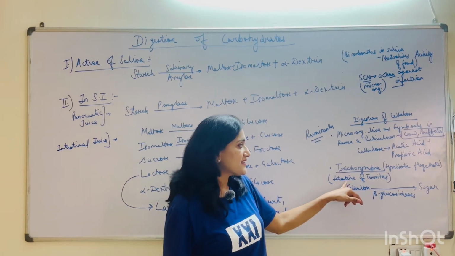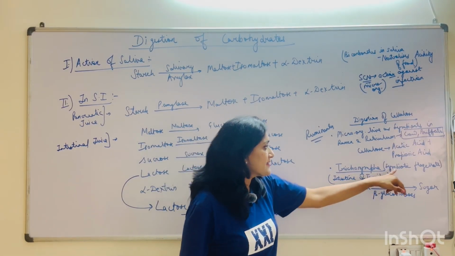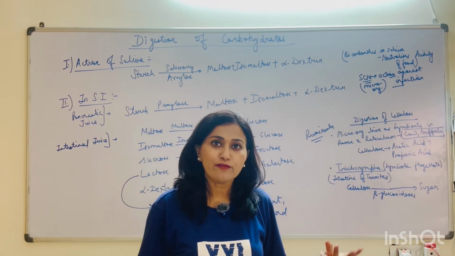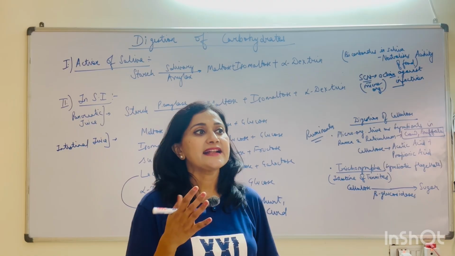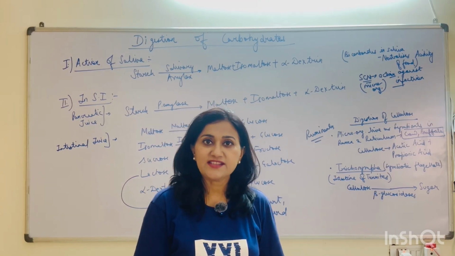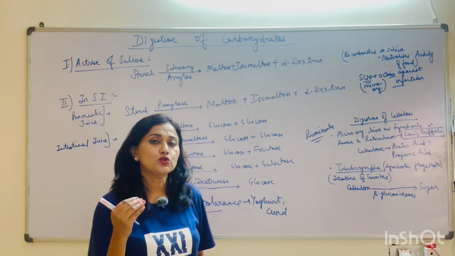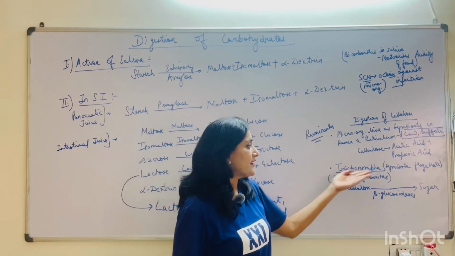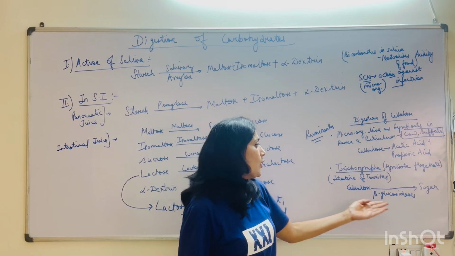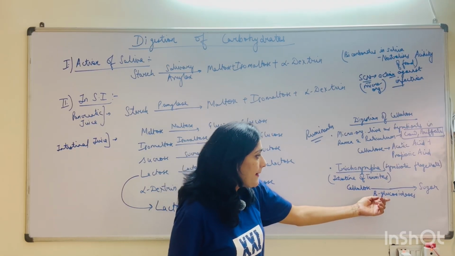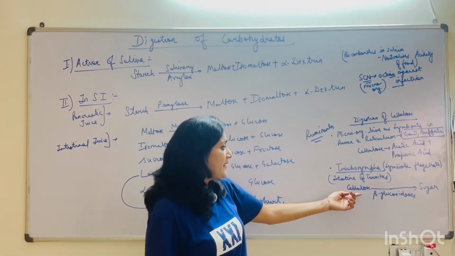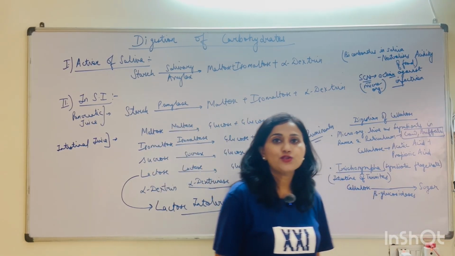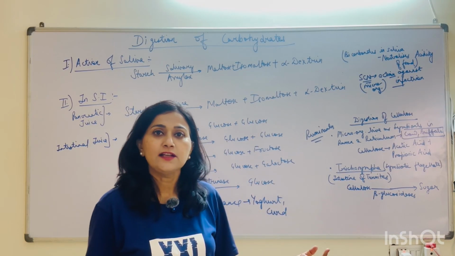Similarly, in the intestine of termites, there is a symbiotic flagellate called Trichonympha. From your competition exam point of view, these questions are asked that cellulose is digested by termites due to the presence of so and so, and you know that it is Trichonympha, the symbiotic flagellate, which produces the enzyme beta glucosidase, and beta glucosidase will convert cellulose into simpler sugars, and the termites can digest cellulose.